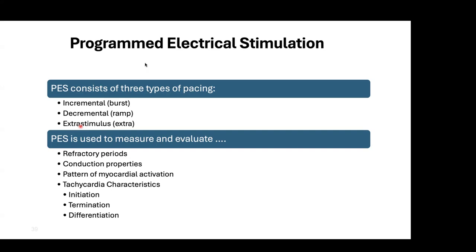And why we are using it, there are two things. One is that we want to see the property of the myocardial conduction system, and finally, whether any abnormal tachycardia or circuit is there or not. That will be done when we are checking each and every parameter. Refractory period is fine, the AV node is healthy. When we are going to myocardium, whether there is a very hyper-excitable versus normal excitability. Third comes whether the initiation of tachycardia is happening with the extrasystole, means one beat is initiating it, and what type of circuit it is, that we usually check.